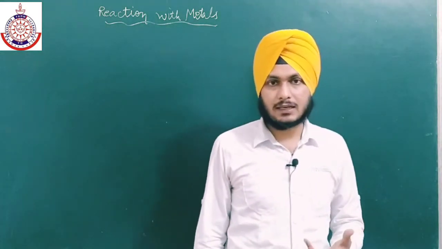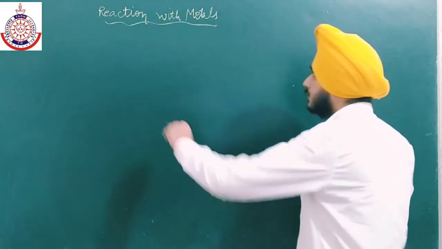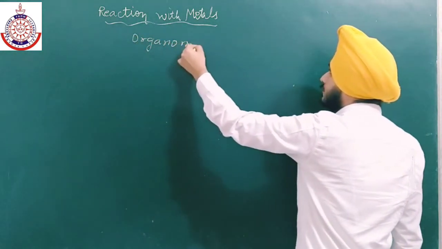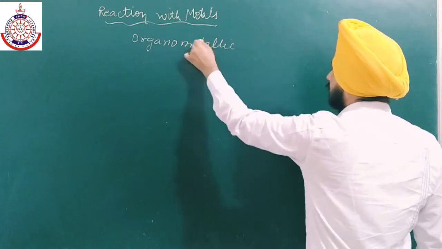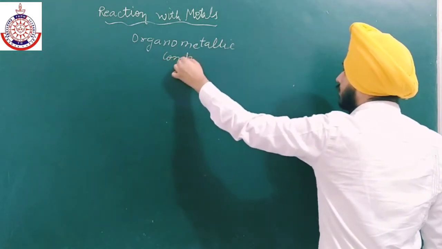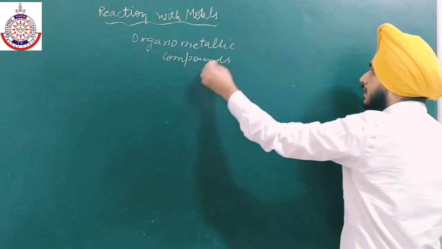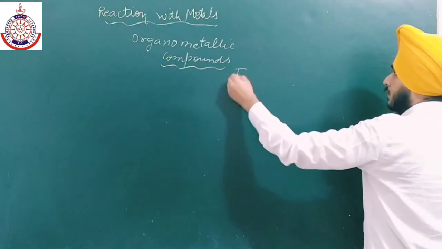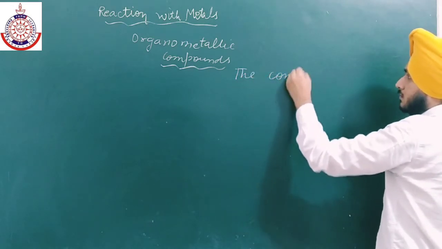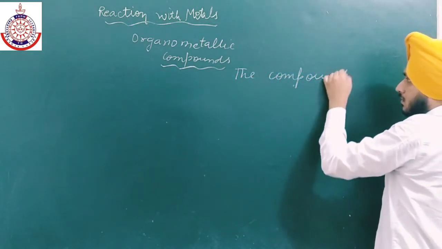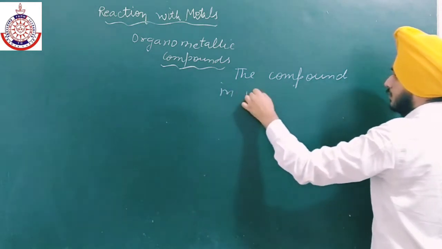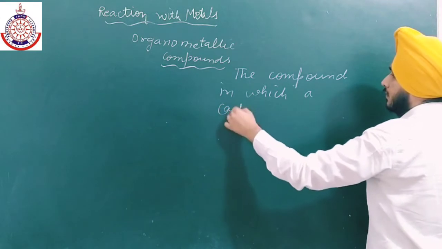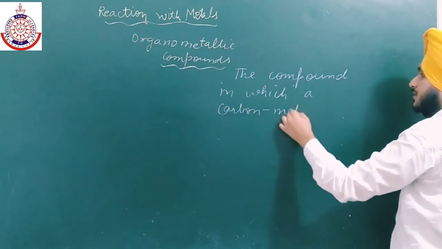Now, what are organometallic compounds? Firstly, we should know what organometallic compounds are. Organometallic compounds are compounds in which a carbon-metal bond is present.